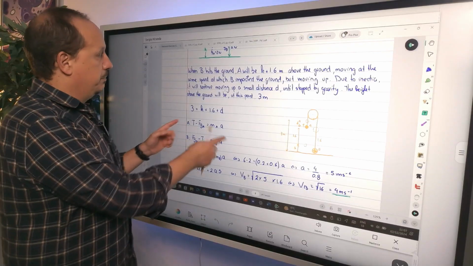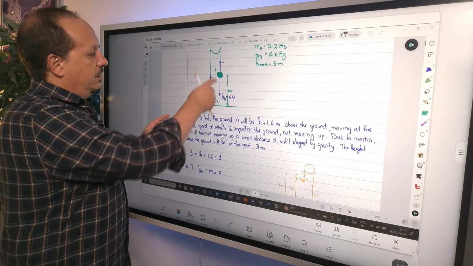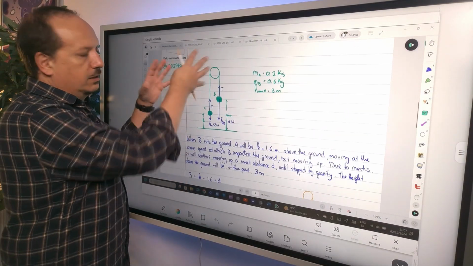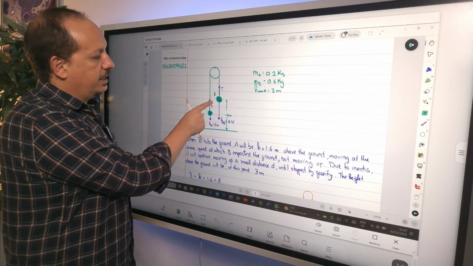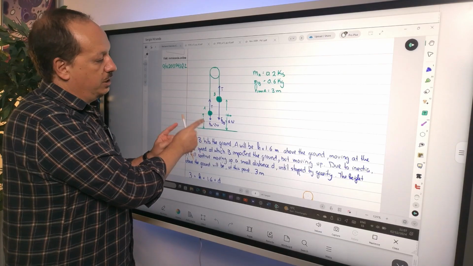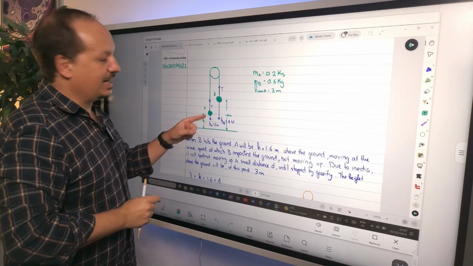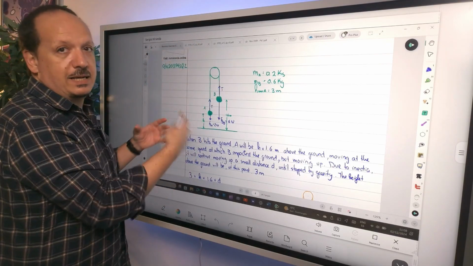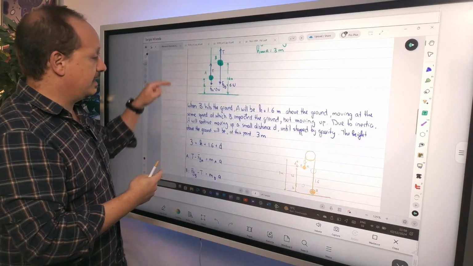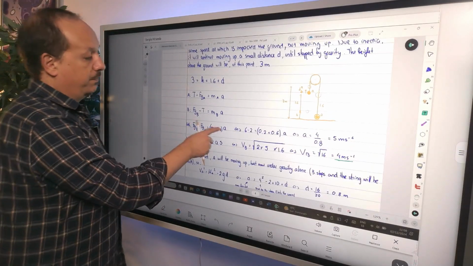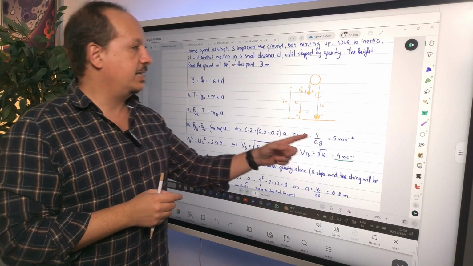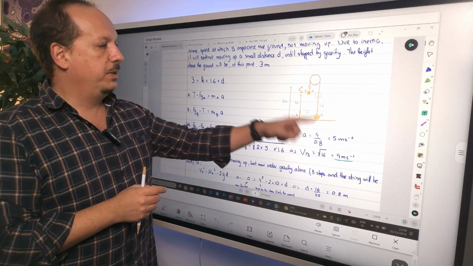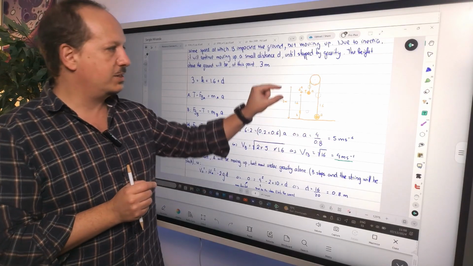And then again, I put for both, all right? If I take this as a single object, as a system, I eliminate the internal forces, which are the tensions, and I just have FG of B minus the FG of A equals the total mass times the acceleration, which is always the same. All right? And this is the one I'm going to use because I need the acceleration to plug it in the formulas for kinematics to get that height.